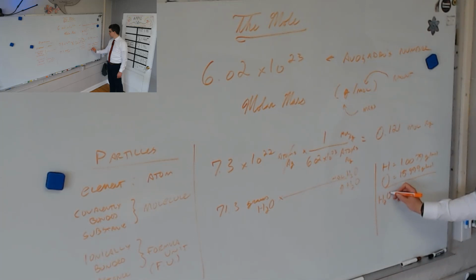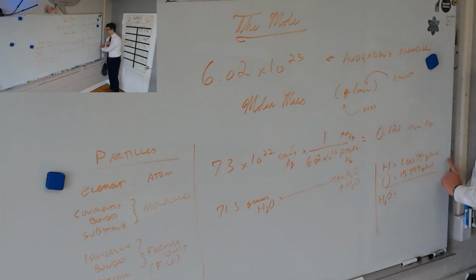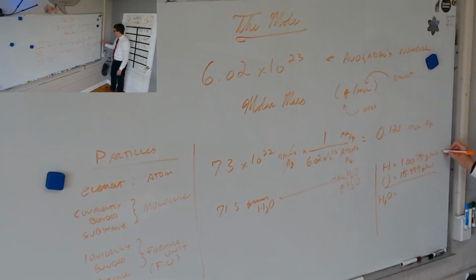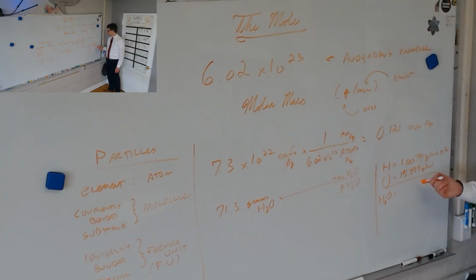And then H2O. What do I have to do though? This isn't going to quite get me right there, is it? Add two hydrogen together and then add the oxygen. Yeah, if I'm going to add 2 hydrogen together, an easier way to do that would be multiplying by 2. I like to put that after the unit. This is not a hard and fast rule. So basically we end up with 1.0079 times 2 plus 15.999, grams per mole.